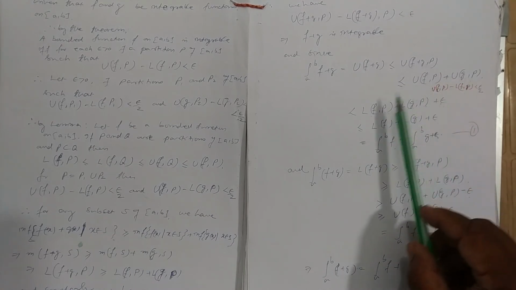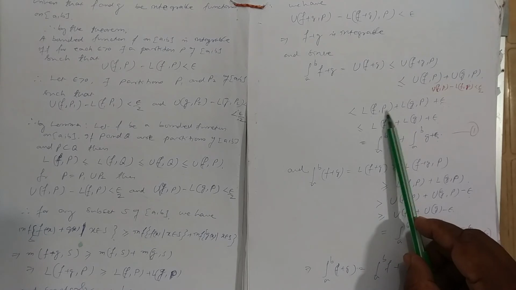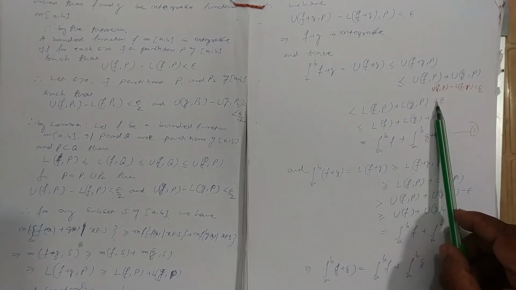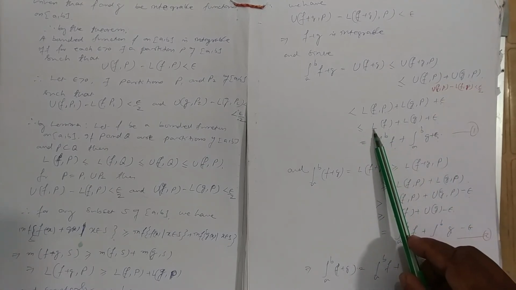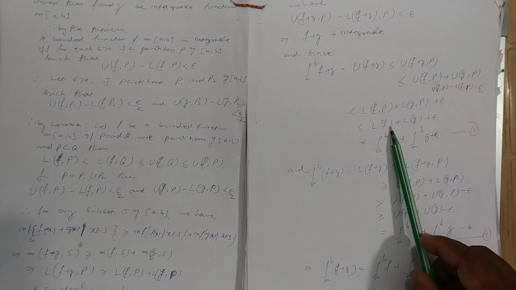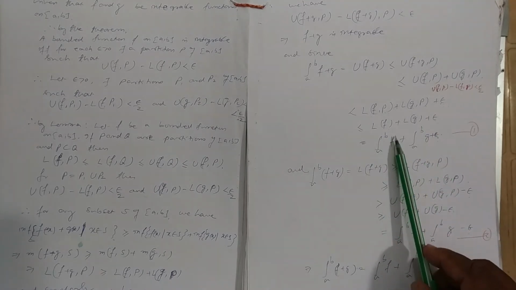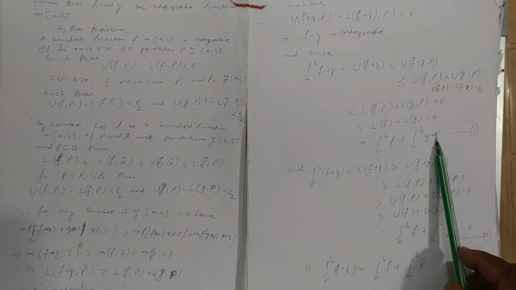This assertion gives us the lower Darboux sum of the function f corresponding to partition P plus the lower Darboux sum of g corresponding to partition P plus epsilon. That implies the lower bound of f plus the lower bound of g plus epsilon. That is, the integral from a to b of f plus the integral from a to b of g plus epsilon.